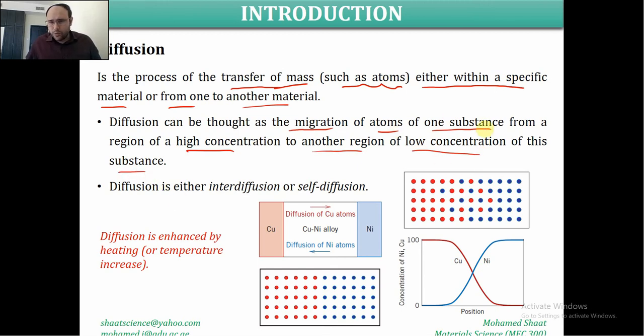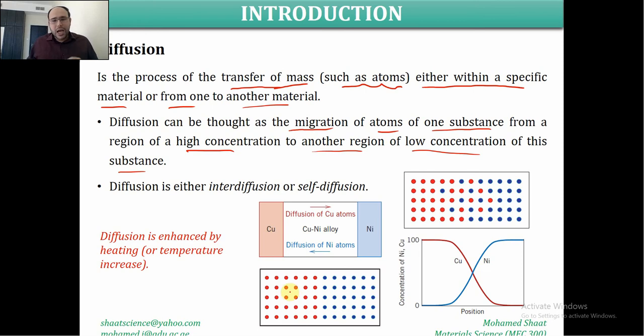Like you have the atoms of one substance within a material. As I said, the atom is going to migrate from one position to another, and basically it migrates from the high concentration region to a low concentration region. What does it mean? It is very similar to this schematic.